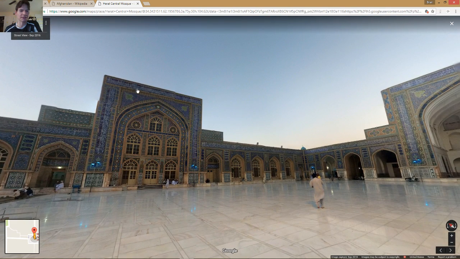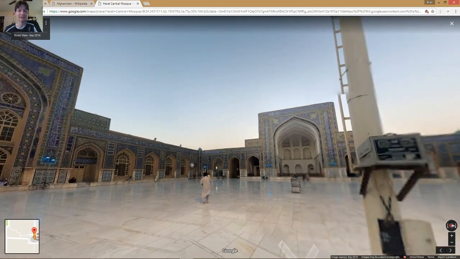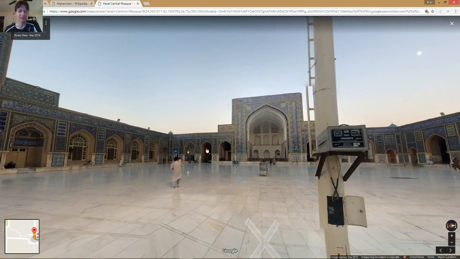I mean, look at this architecture. Look at the specifications, the detail that went into this. This is built in 1200 AD. This is 900 years old, and they were building this stuff back then. That's incredible. That is incredible.